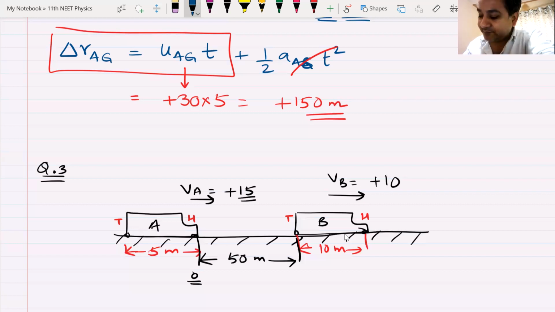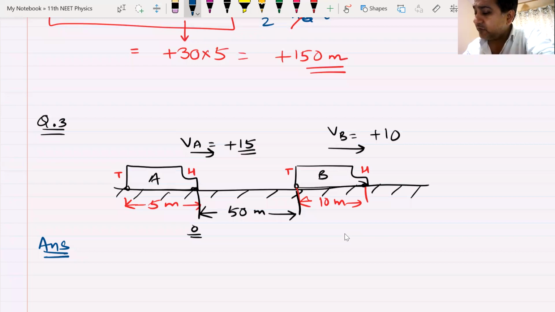Now the question is, this is my original effect. Does our understanding change? No, our understanding does not change. Does our concept change? No, our concept does not change. But the values, just imagine that now the length is also given. What difference does it make? If you understand this thing, I can assure you, whatever question comes in the exam, you will be able to crack it. There is a brand, an academy, they say, let's crack it.